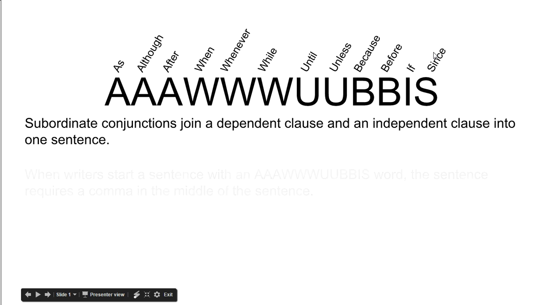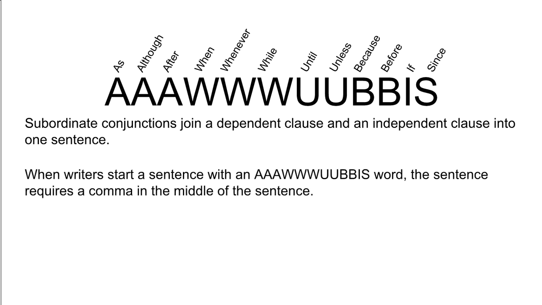When writers start a sentence with an AAAWWWUUBBIS word, the sentence requires a comma in the middle of the sentence. And you might notice I used an AAAWWWUUBBIS word in this particular sentence. I started with the word when. Therefore, I know this sentence requires a comma in the middle. And look at that, I have a comma in the middle of the sentence. When writers start a sentence with an AAAWWWUUBBIS word, the sentence requires a comma in the middle of the sentence.